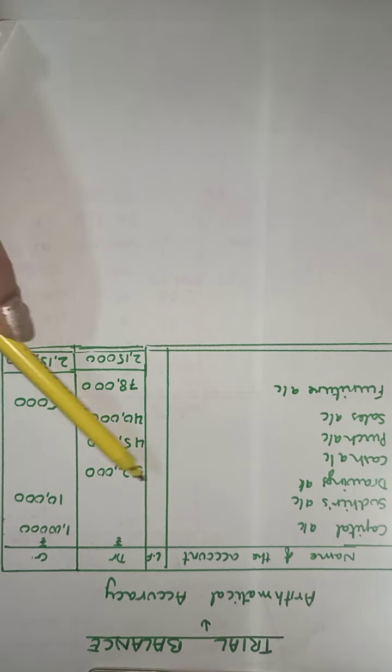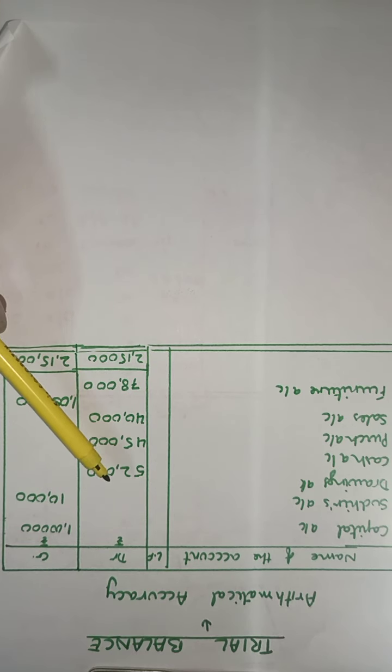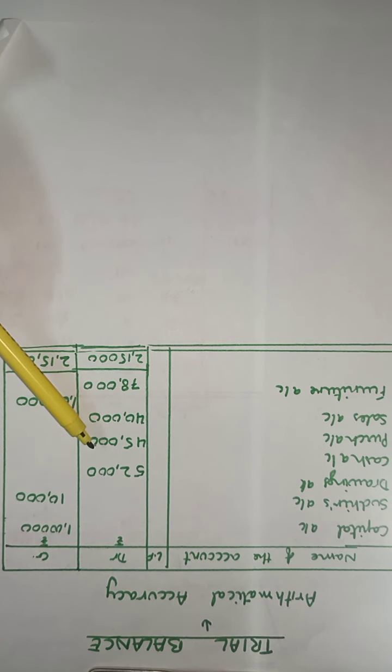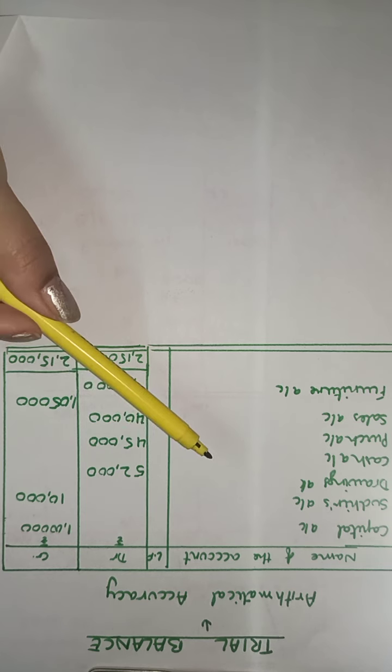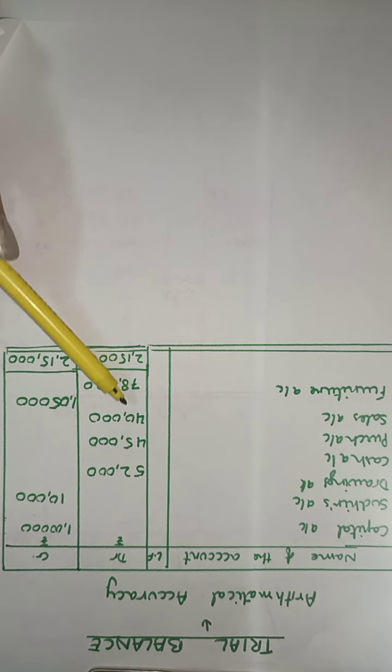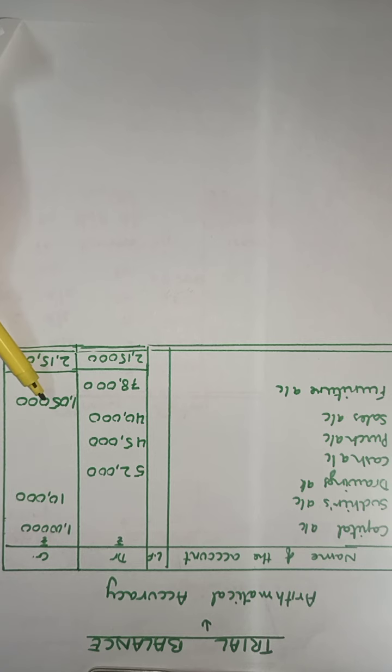Rupees 52,000, so we write it in the debit column. Whatever the balance showed, the name of the account and whichever side the balance was shown in that ledger account, we write it on those sides. As a clue, I will tell you, assets always carry a debit balance and liabilities always carry a credit balance. That means if we make the account of the liabilities, they will always have a credit balance recorded on the credit side.